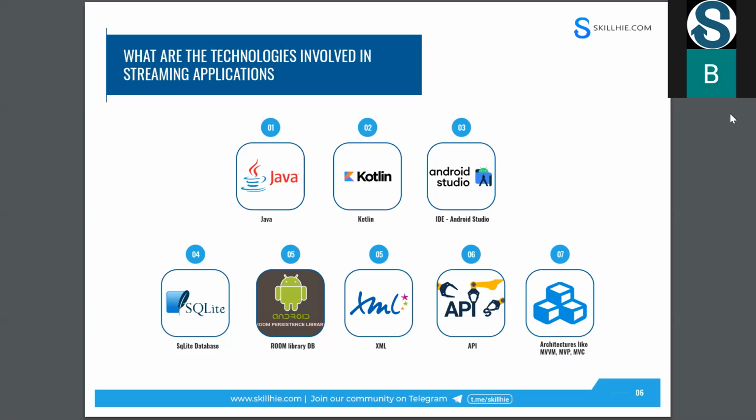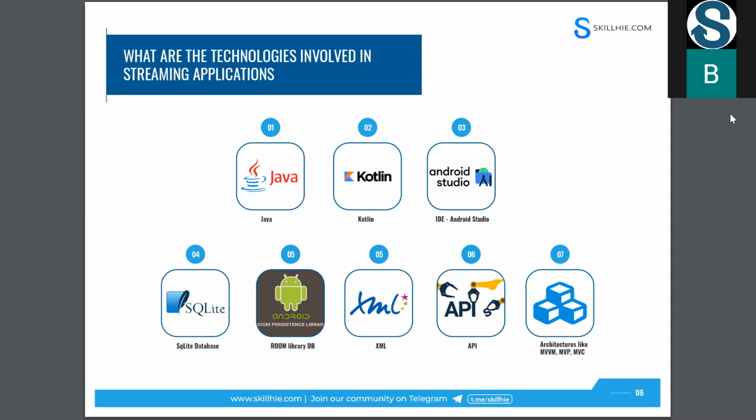you should follow one architecture. Why? Because it's not like putting a database in one class, or putting programming, logic, or XML in the same class. That will give you a lot of problems. For that, we follow some architectures like MVVM, MVP, and MVC. I hope everyone has heard about MVC and MVP. Why? Because MVC and MVP are very old architectures.